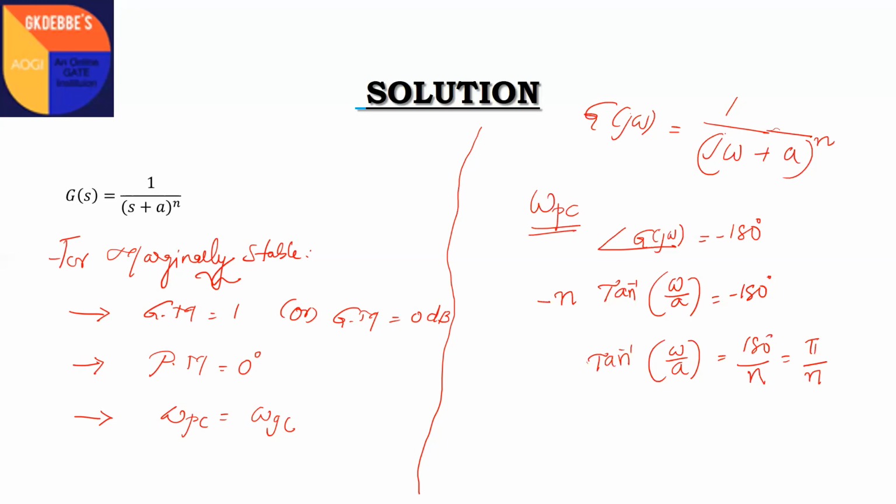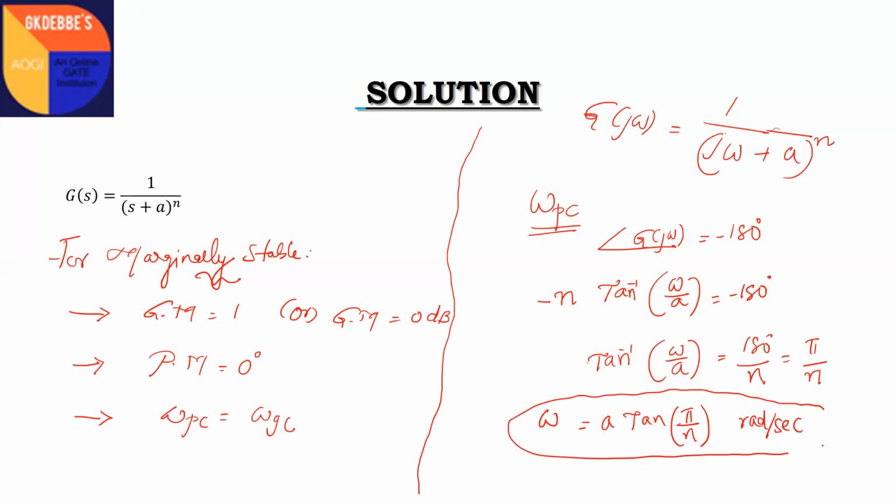Since ω is expressed in radians per second, not degrees per second, we convert 180 degrees into radians, which is π. From there you solve for ω, which is a tan(π/n) radian per second. This frequency itself is called the phase crossover frequency, denoted ω_pc.